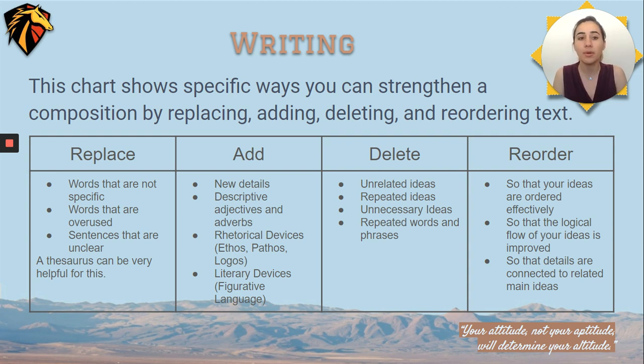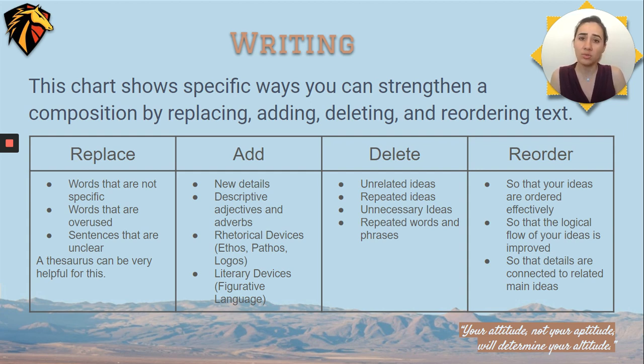So the first step of RADAR is replace. So find words that are not specific and make them more clear. Look for words that are overused. Maybe you kept saying the word snow over and over again. Maybe you can use a metaphor the next time you mean snow. And you should also look for sentences that are unclear. Maybe you didn't say exactly what you meant and your reader's confused. You should replace it. A thesaurus is really helpful at that stage.